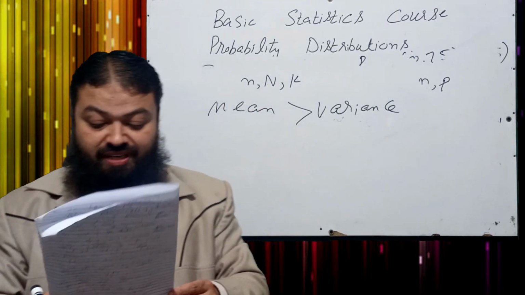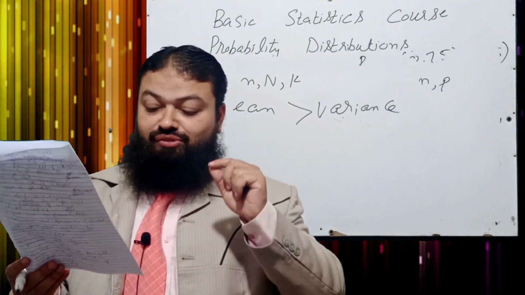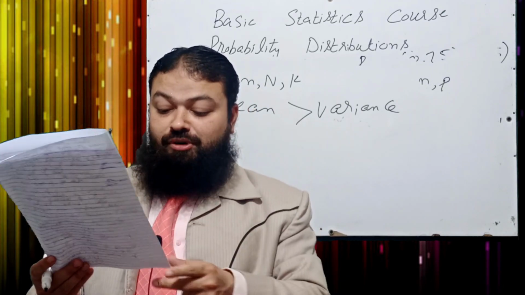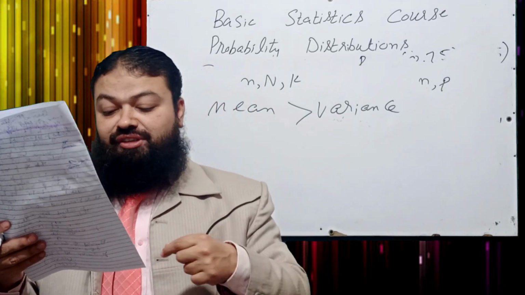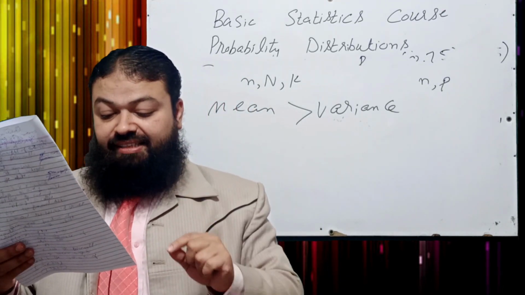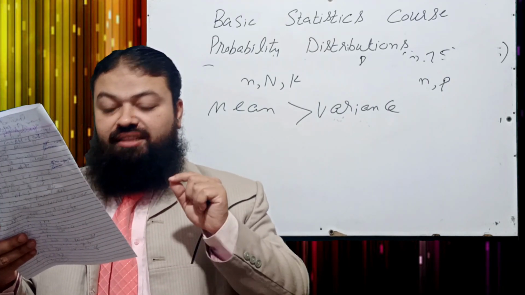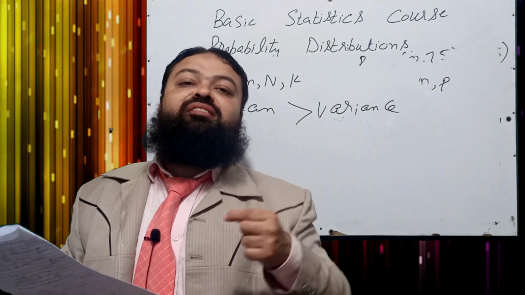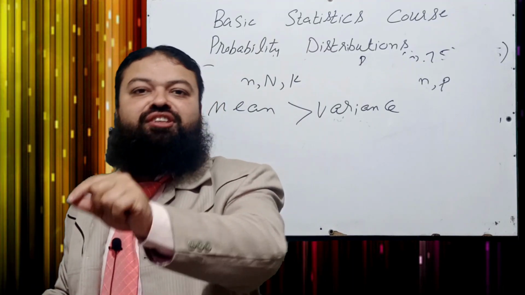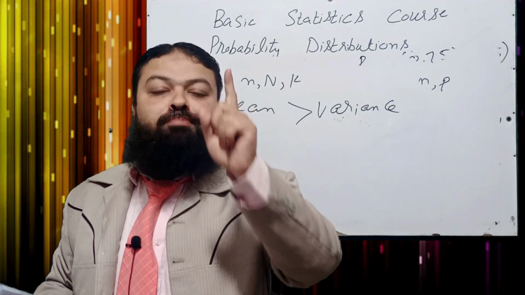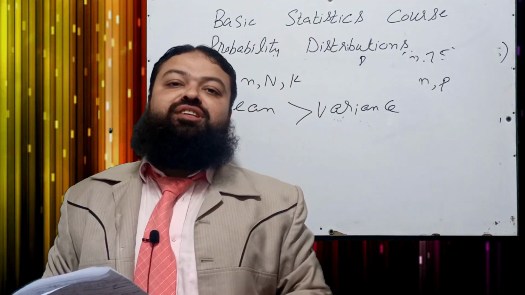And now question number 15, which is the last question of today's lecture, and it is also a very important question. Which distribution is used for estimating the number of fishes in the pond? If we are interested to estimate the number of fishes in a pond, then hypergeometric distribution will be used.